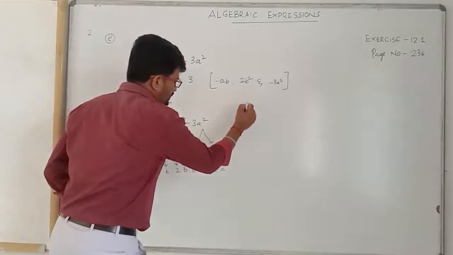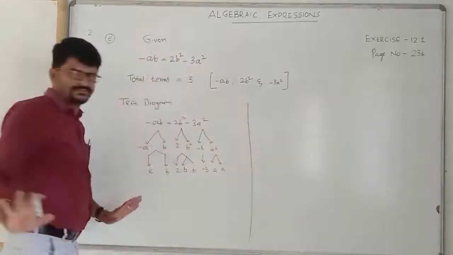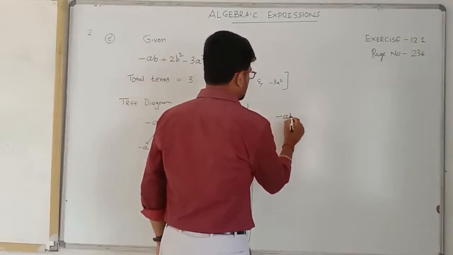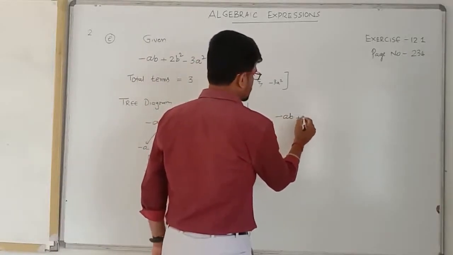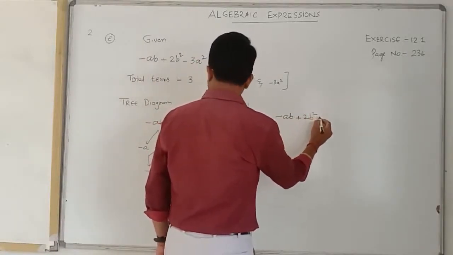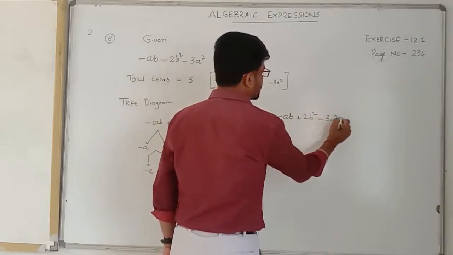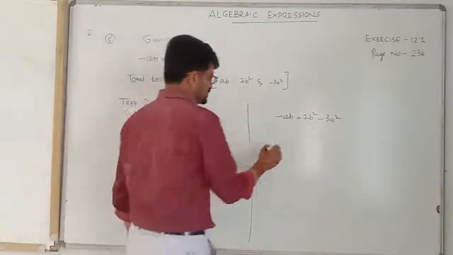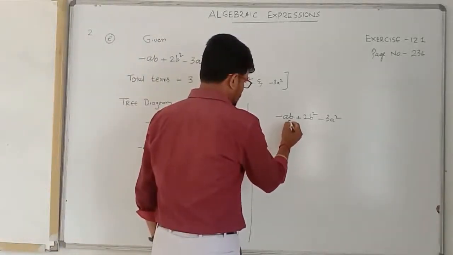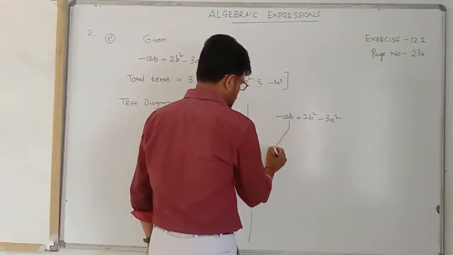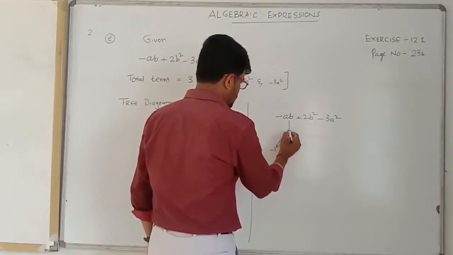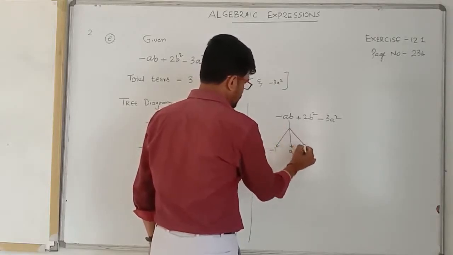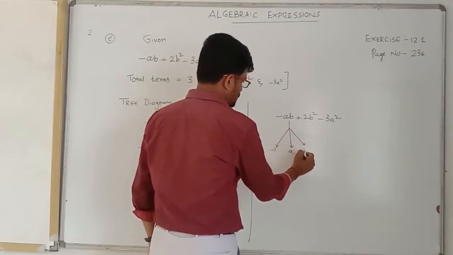The same thing we can split in another way: minus ab plus 2b square minus 3a square. Let us divide it into literals and numericals. Here, this one you can split as minus 1, a and b.